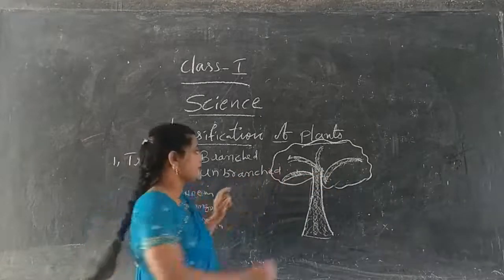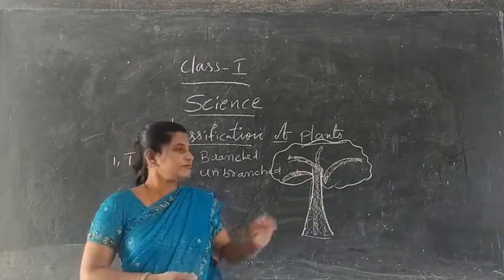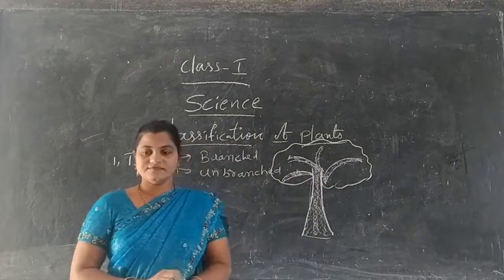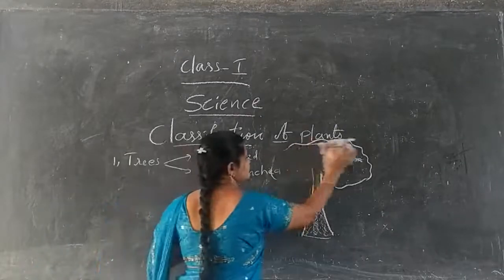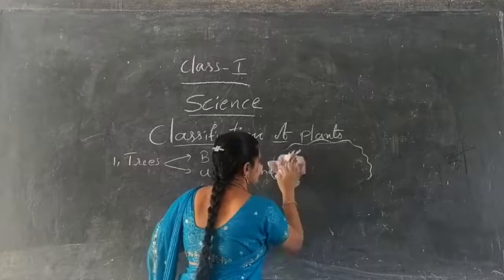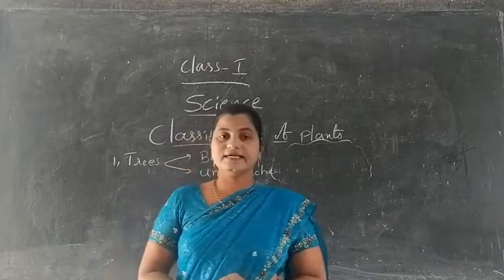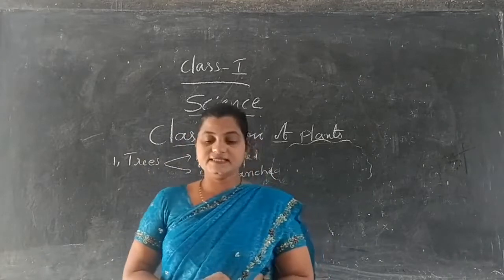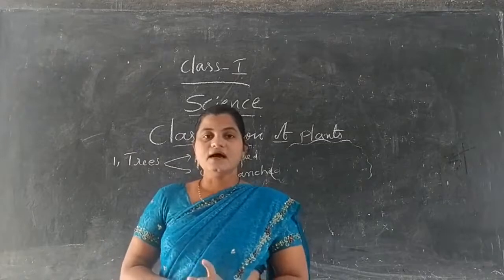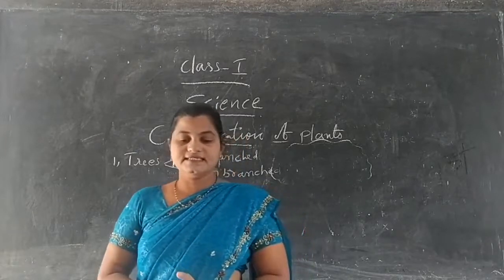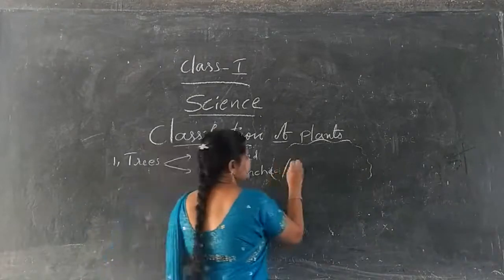Why? Because we can find the branches on the top of the tree. So these are known as branched trees. Next, the second type of trees are known as unbranched trees. What is the second type? Unbranched trees means they do not contain branches. The tree which does not have branches is known as an unbranched tree, or we can call it a branchless tree also.